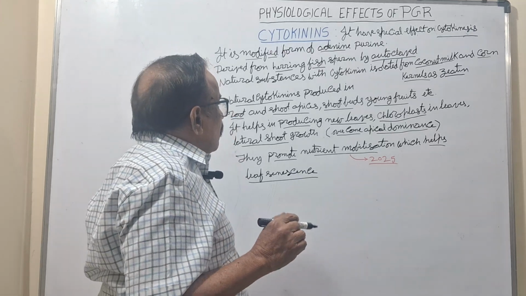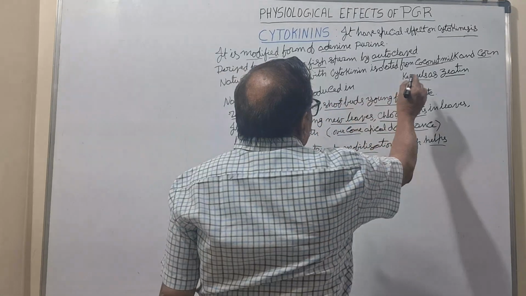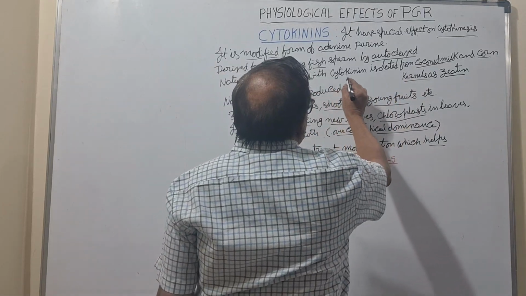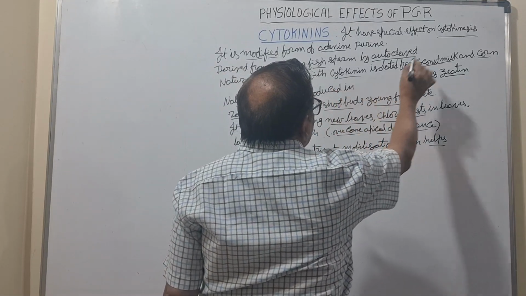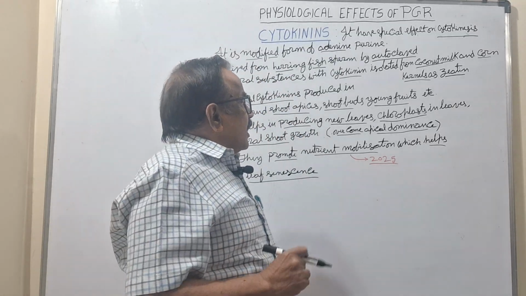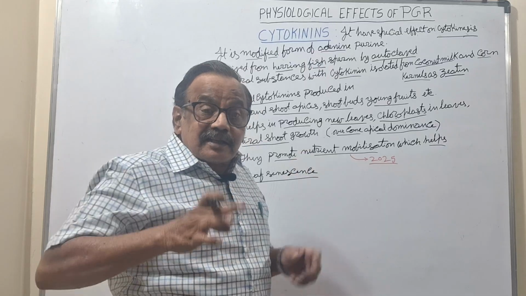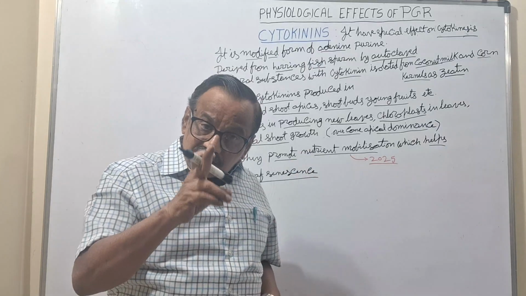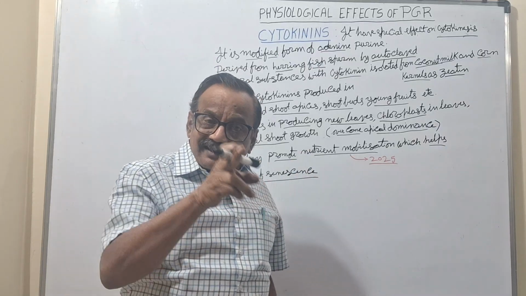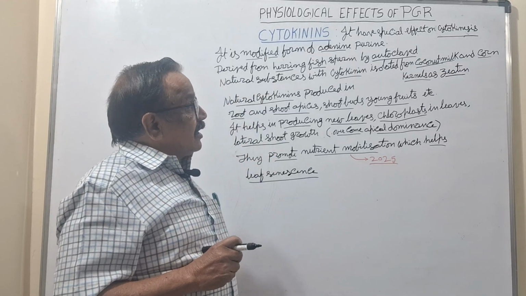Finally, they separated cytokinin isolated from coconut milk and corn kernels. Why did they select those? That is also important. A lot of information is there, about the corn kernel and coconut milk.